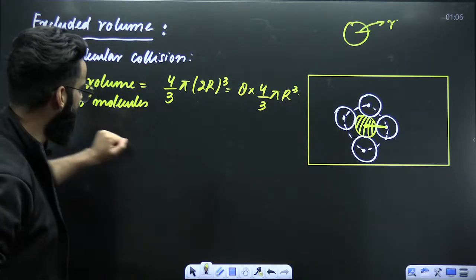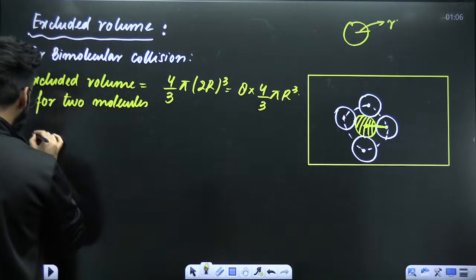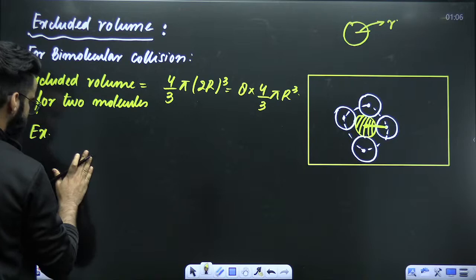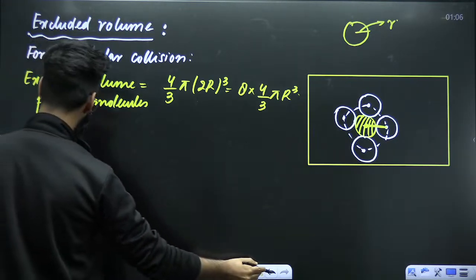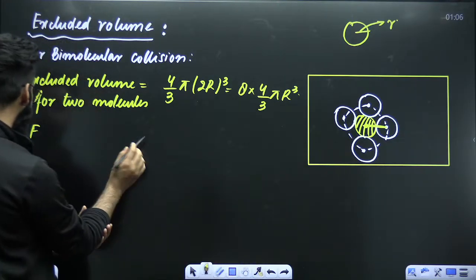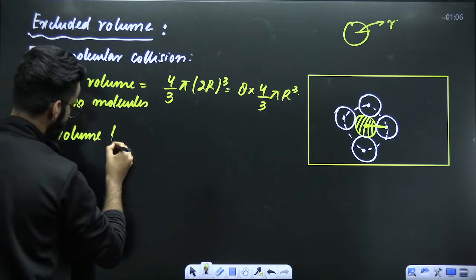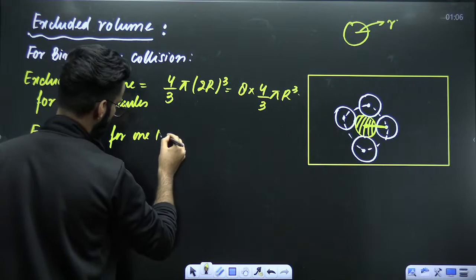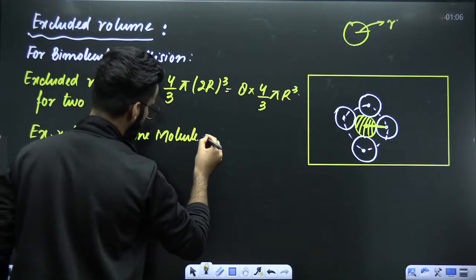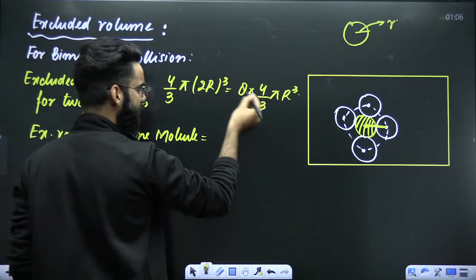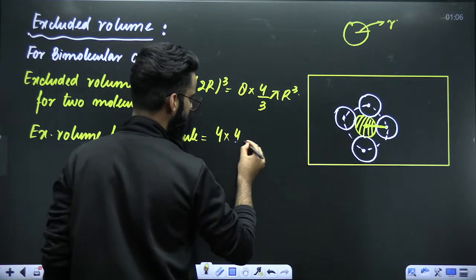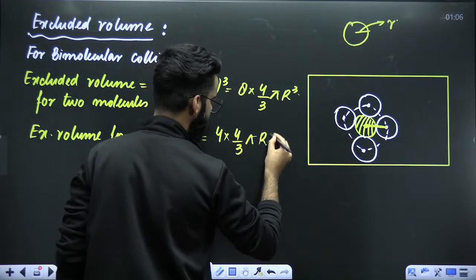If excluded volume for two molecules is this much, what about excluded volume for one molecule? Divided by 2, it's 4 multiplied by 4 by 3 pi R cube.